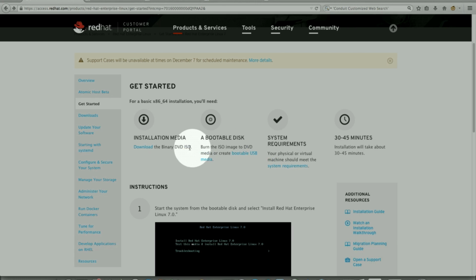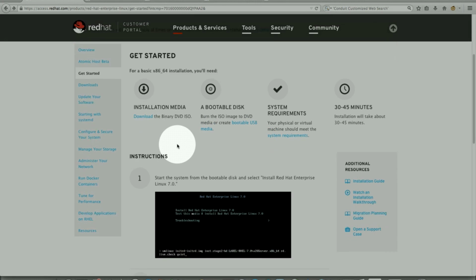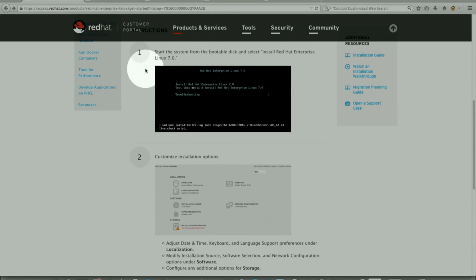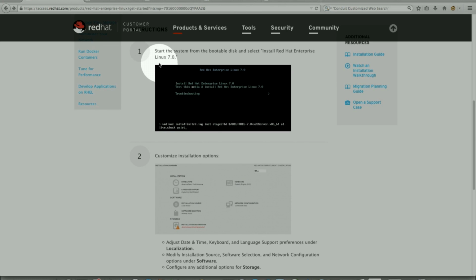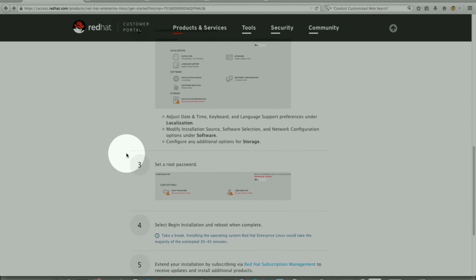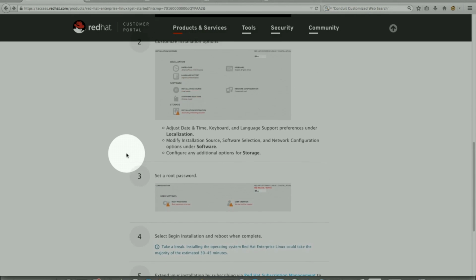Once that is complete, download the software and make a bootable disk. These screenshots walk through what it would look like when you are booting up for the first time using a bootable CD for Red Hat Enterprise Linux 7.0, and it walks through the whole deployment process.